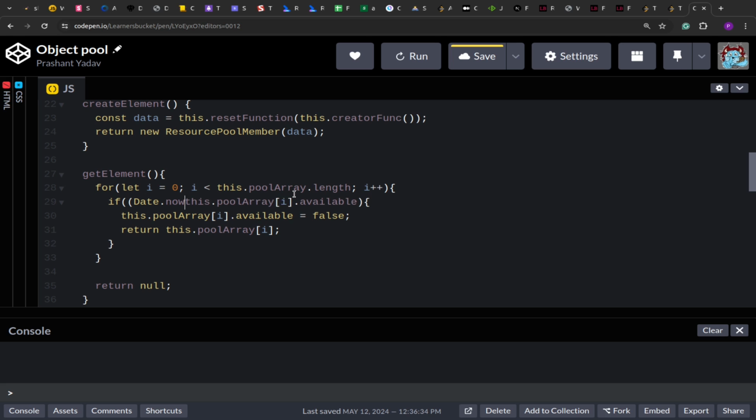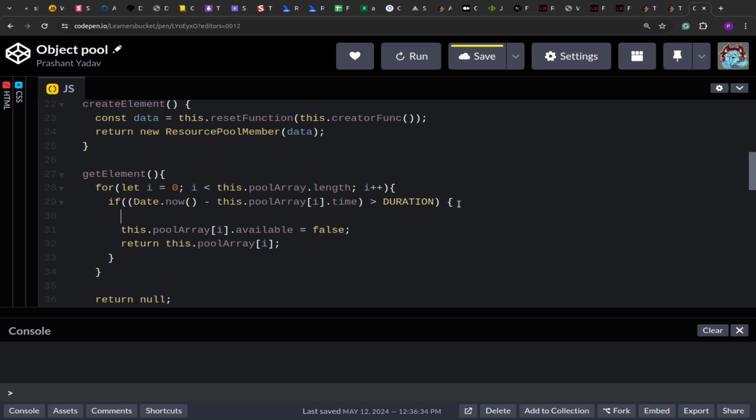Date.now. Date.now will return the current time as a timestamp, and if the difference between both is greater than the duration, that means we have passed the validity, so the object is free.